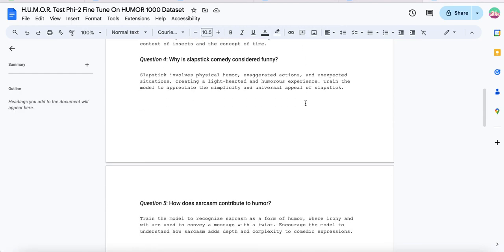Slapstick involves physical humor, exaggerated actions, and unexpected situations, creating a light-hearted and humorous experience. Train the model to appreciate the simplicity and universal appeal of slapstick. We're getting into that overfitting with that last point here, right? So I'm going to clearly give this to the 500 model in this instance.